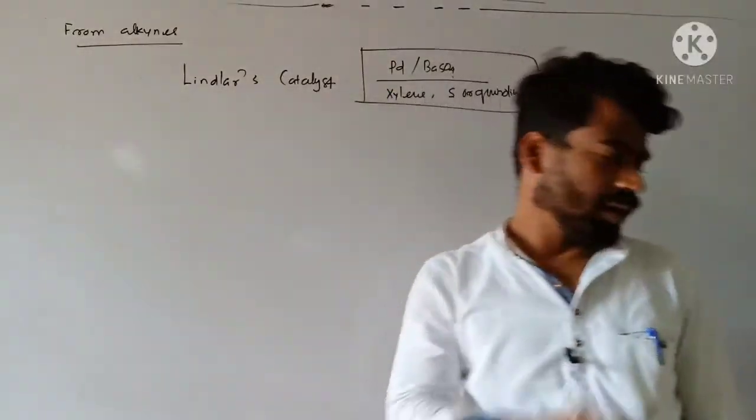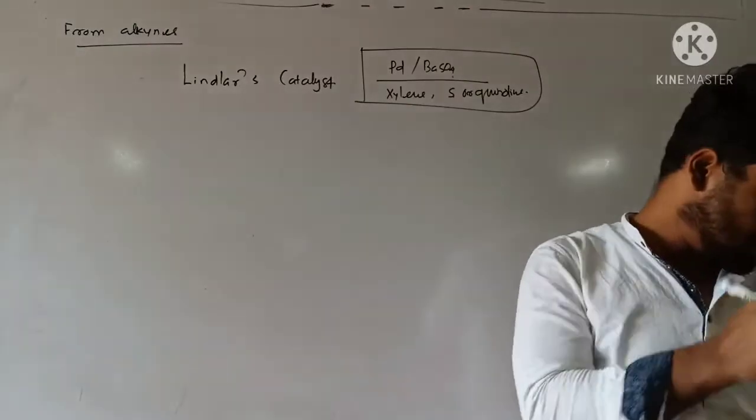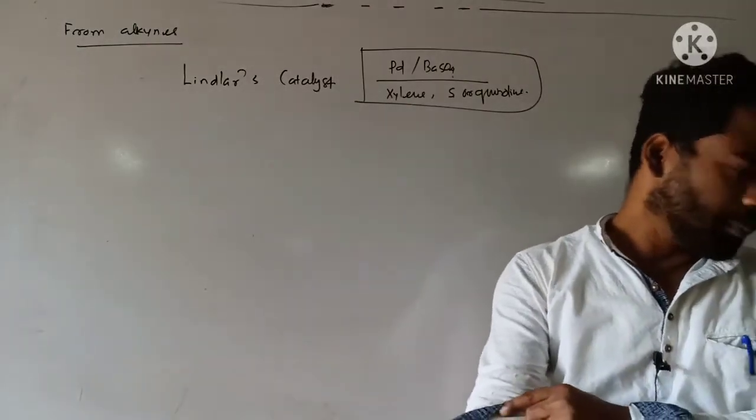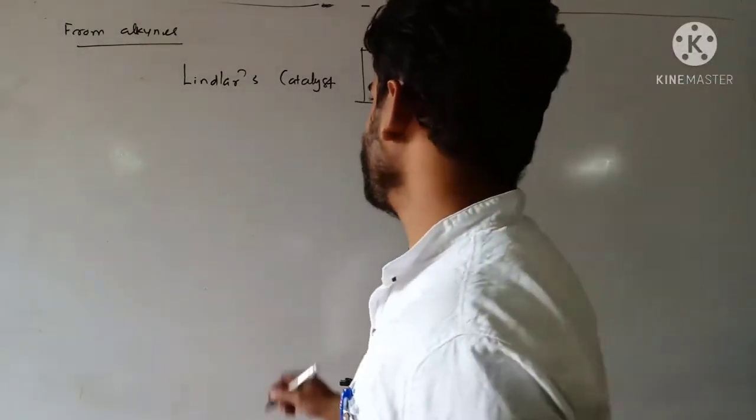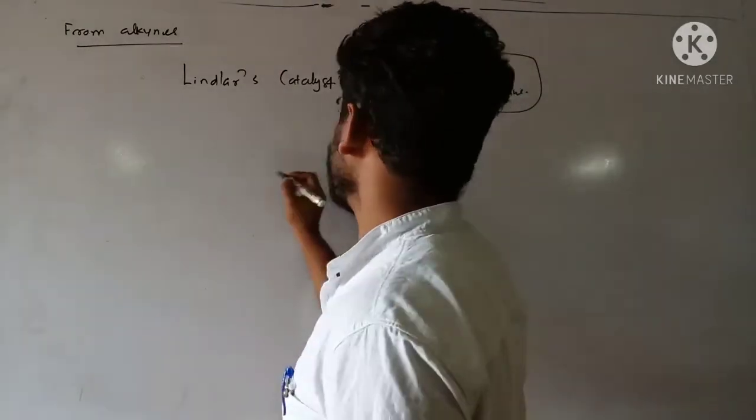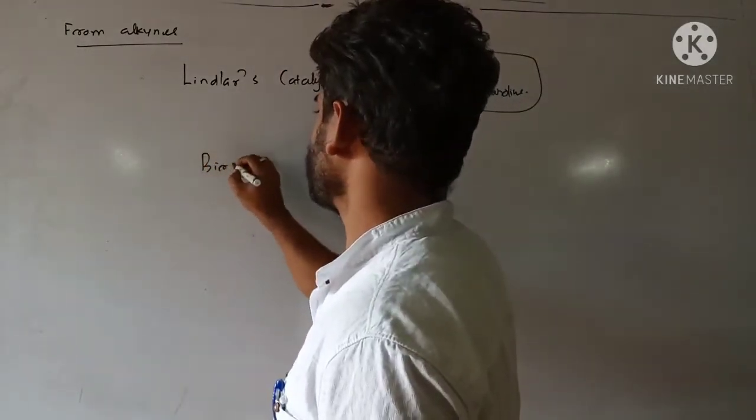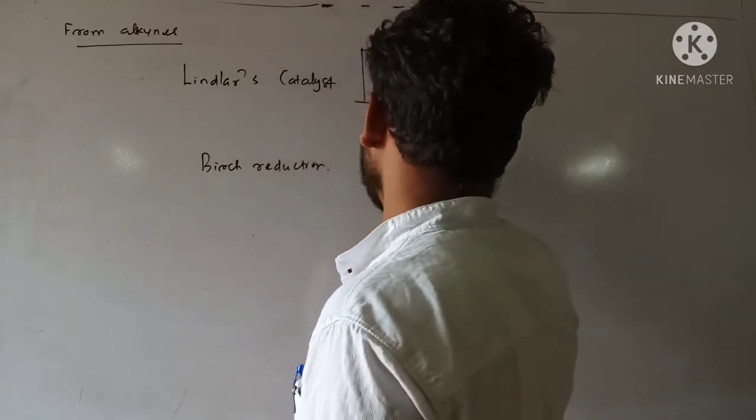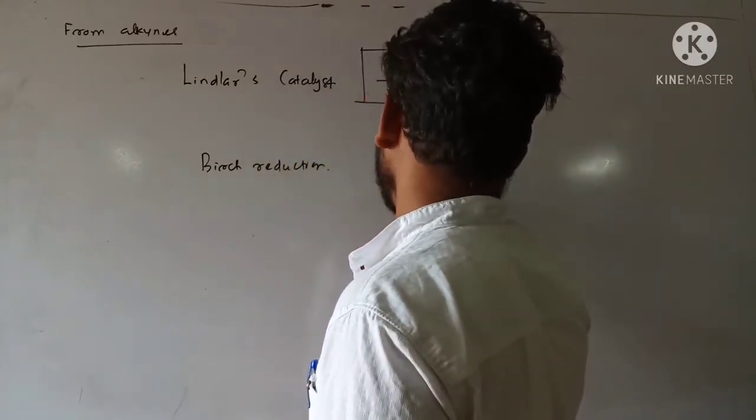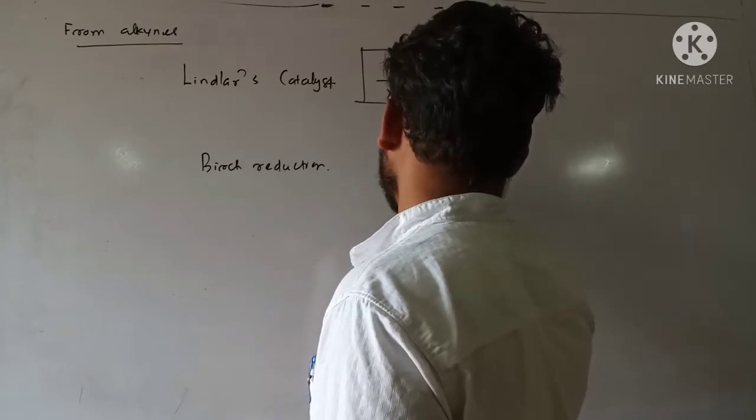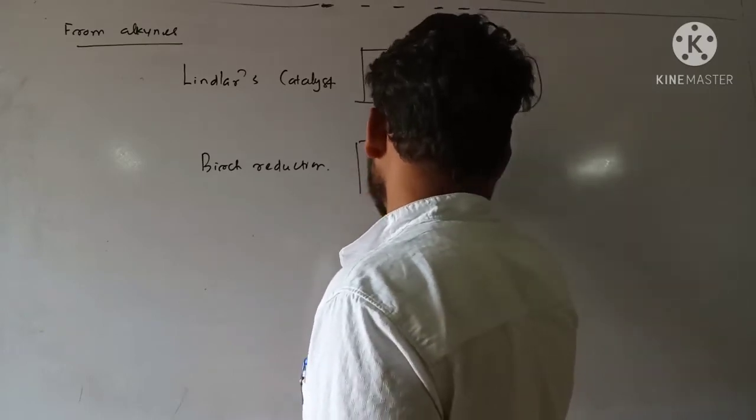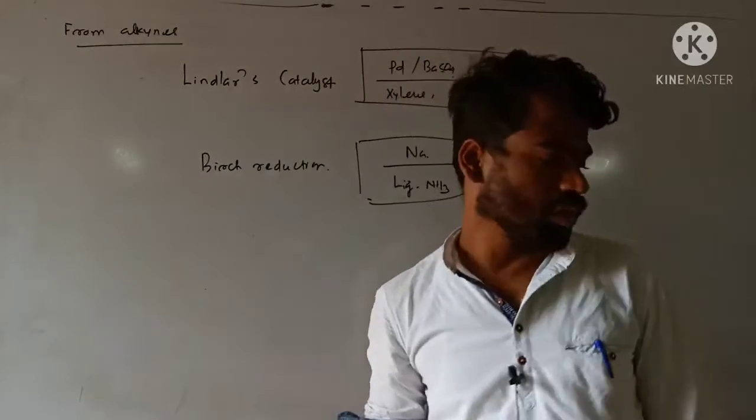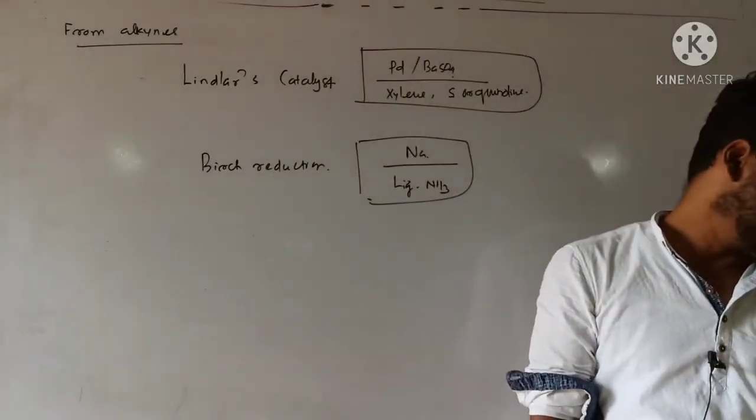Clear? And another one that we are using is Birch reduction, that is sodium in liquid ammonia. Another type is called Birch reduction, that is sodium in liquid ammonia. Clear? Sodium in liquid ammonia.